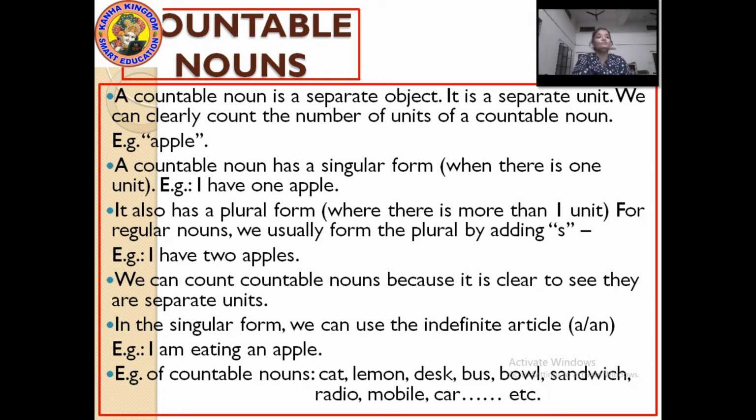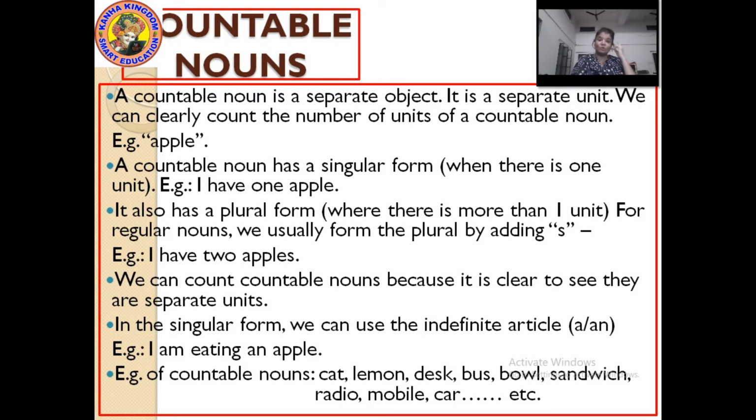In the singular form, we can use the indefinite article. If there is a countable noun, the articles are a, an, and the. These are 3 articles. We can use a or an with a countable noun. Like, I have an apple. I like a dog.